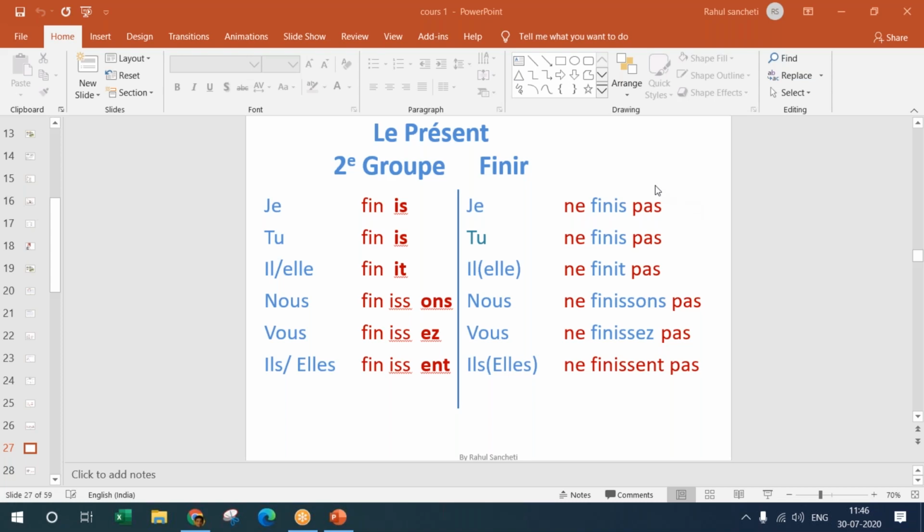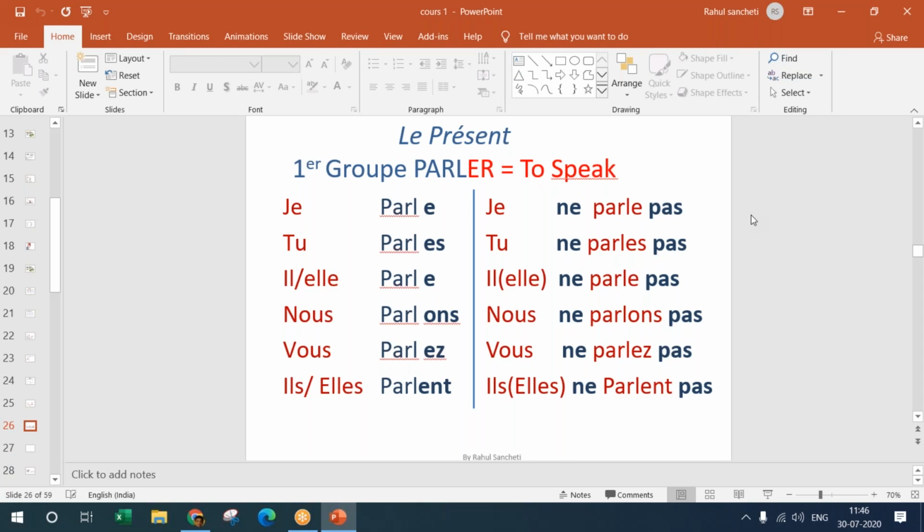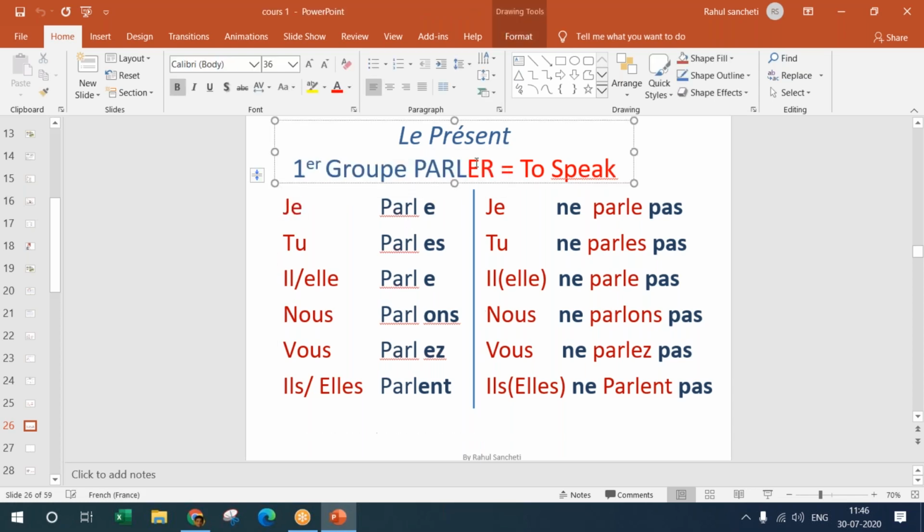So the ER verbs, as you have seen, the ER verbs that we did, parler was one of them. Here what we did is we removed the endings, and then we placed certain words to conjugate it for a particular person. Suppose here the infinitive verb is parler, to speak.